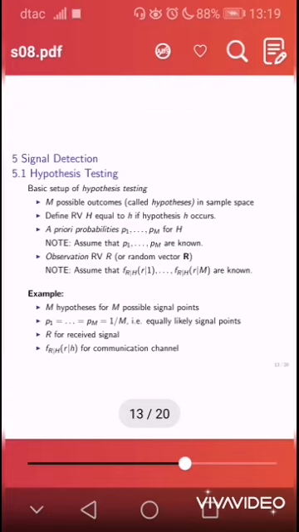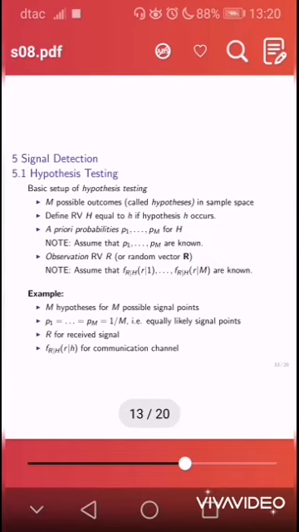Hello! In this chapter, we're gonna talk about signal detection, which is a very important part of the receiver. Remember that in the previous chapter, we found out that the optimal receiver filter is the matched filter. When we derived the matched filter, it was based on the assumption that the channel is perfect, which means there is no noise, there is no distortion in our communication channel.